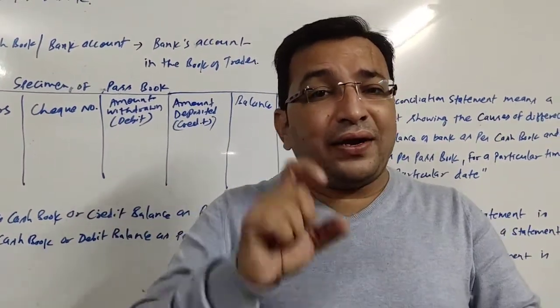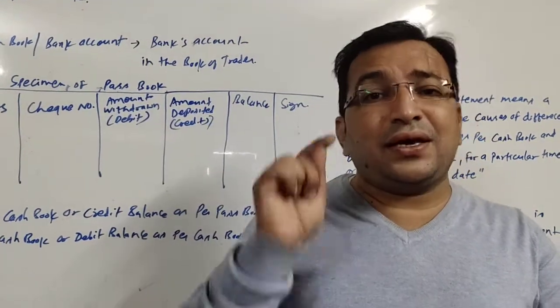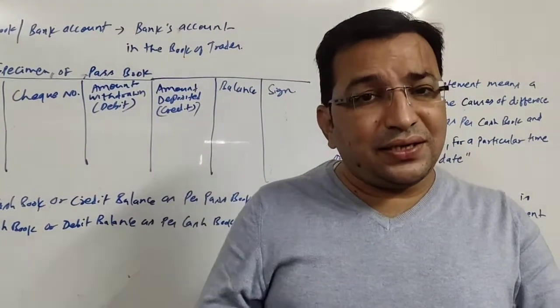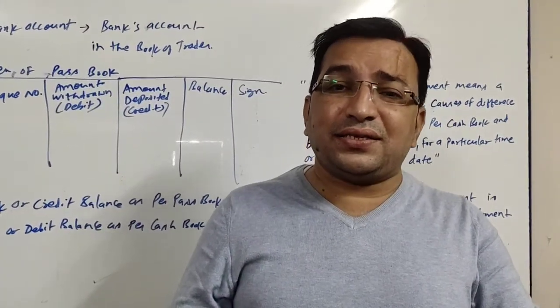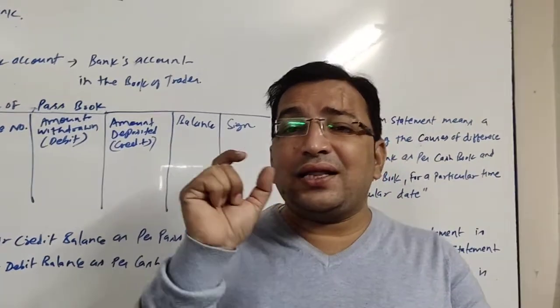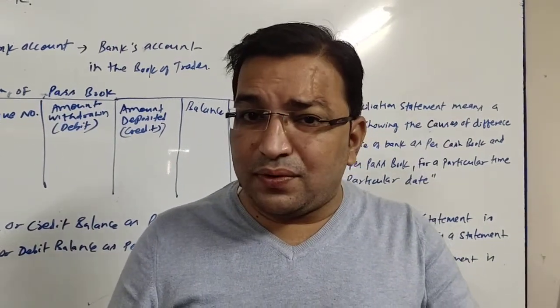And when we find out the reasons for the differences, with the help of those reasons a statement is prepared, which is known as the bank reconciliation statement. So this is all about the bank reconciliation statement. Why is it prepared? It is prepared to reconcile the balance as per cash book and the balance as per passbook.